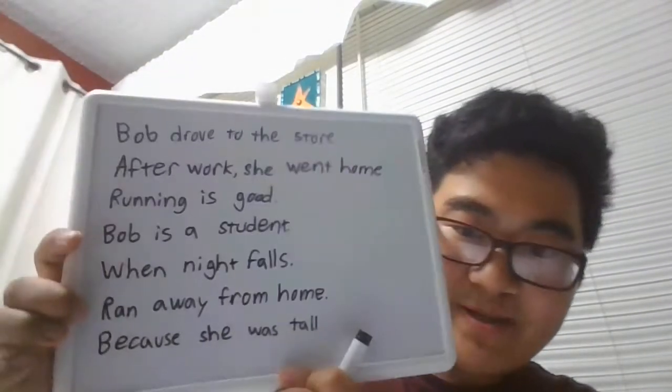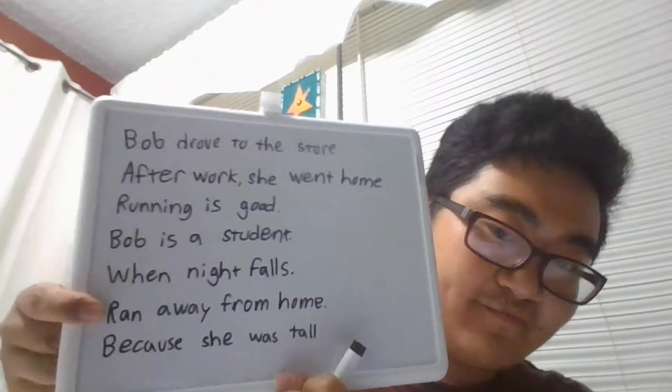So to wrap up, we got those three things. It has to have a subject, it has to have a verb, and it has to make sense. So how do you fix this? If you see a sentence without a verb or without a subject, what you do is you just add a subject. So if we look at this sentence right here, "ran away from home."